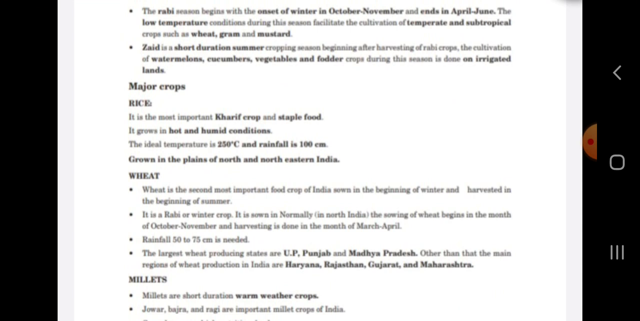And the Zaid crop is the shortest duration crop season, beginning after harvesting of Rabi crops. The cultivation of watermelons, cucumber, vegetables and fodder crops is done on irrigated land. Now the major crops.